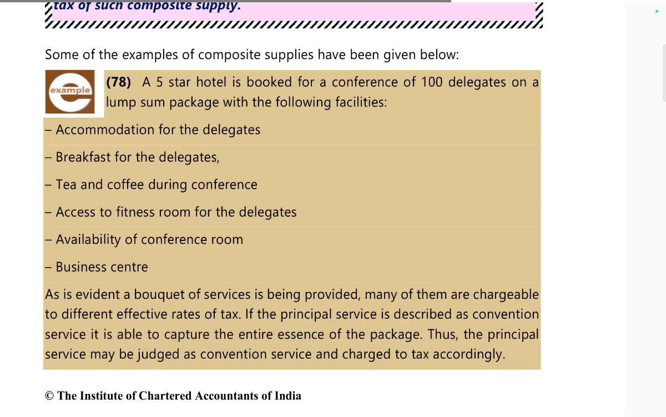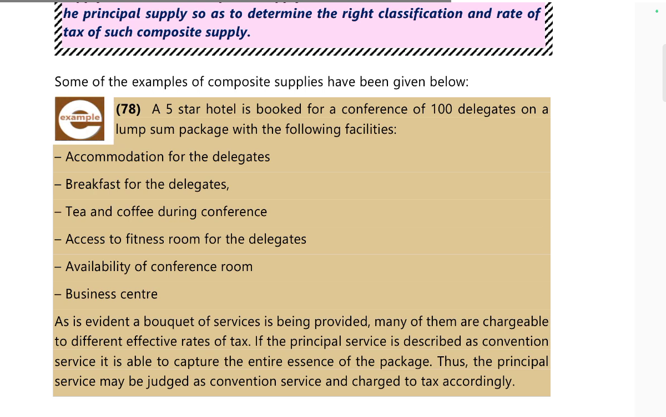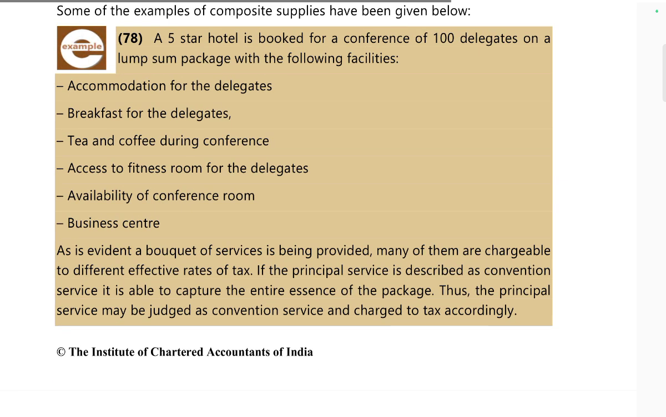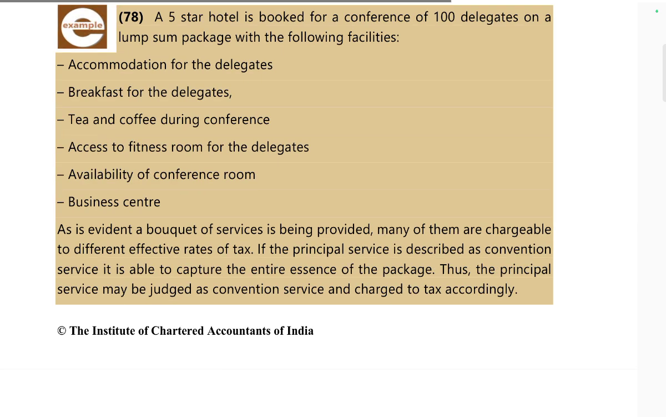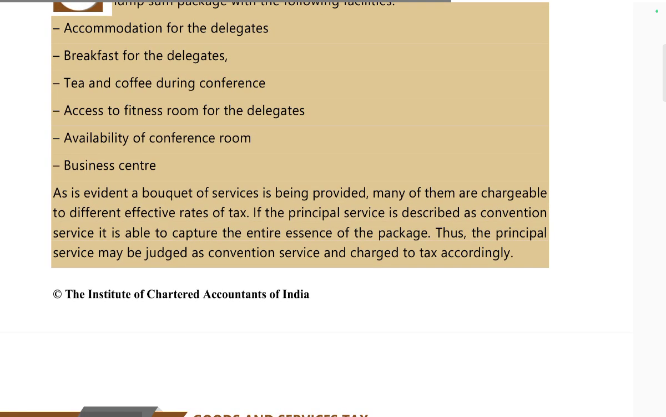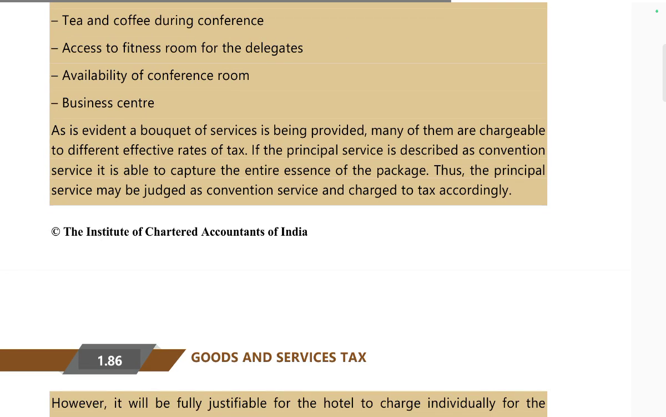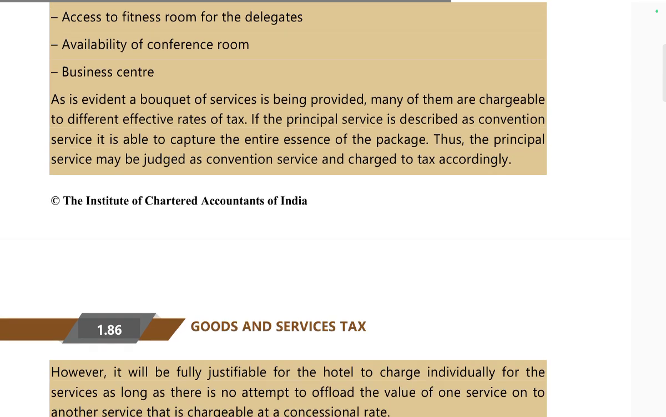An example of a composite supply is given below. A five-star hotel is booked for a conference of 100 delegates on a lump sum package with the following facilities: accommodation for delegates, breakfast for delegates, tea and coffee during the conference, access to a fitness room for delegates, availability of a conference room, and a business center. As evident, in the bouquet of services being provided, many of them are chargeable at different effective rates of tax.